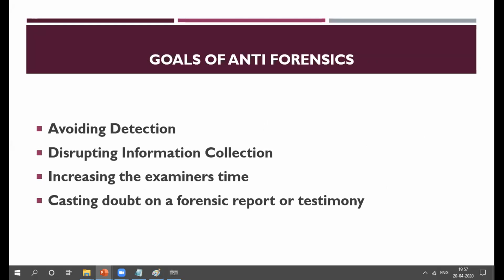Most hackers use VirtualBox or virtual machines to run any operating system on their computer. So yes, there will be some doubt in the testimony and the chain of custody, right? So yes, this is called anti-forensics.